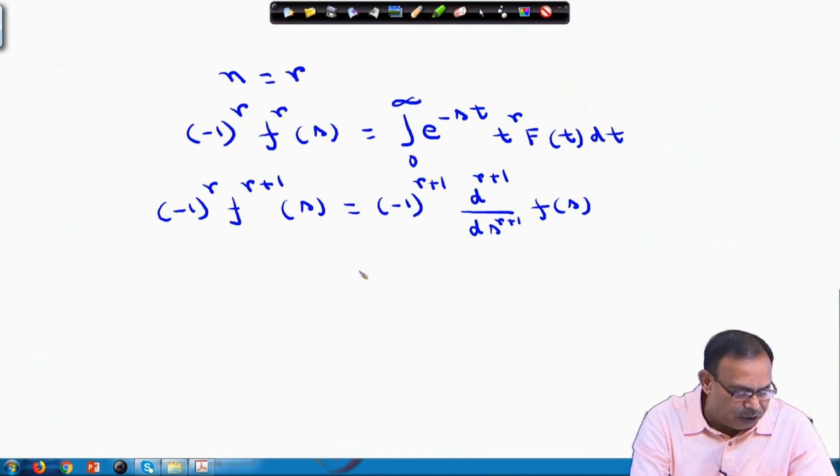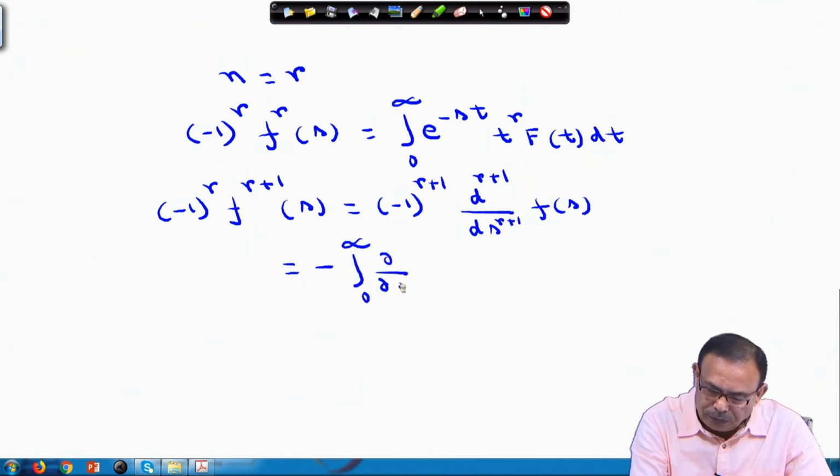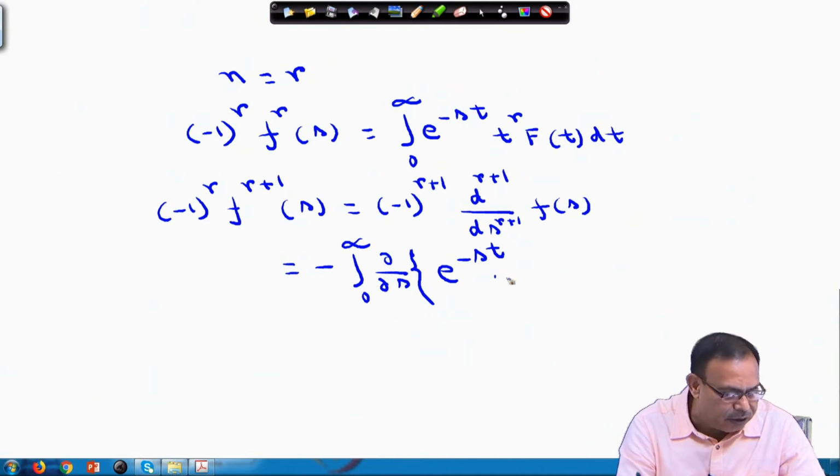So, this equals, again you can write, minus the integral from 0 to infinity of del/del s of e to the power minus st into t to the power r into f(t) dt.